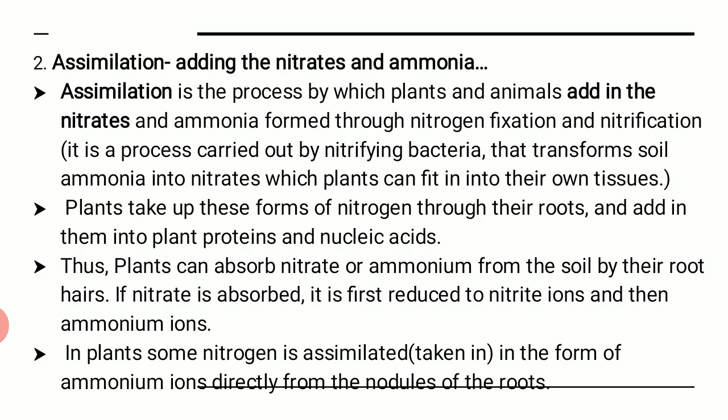Or maybe the vegetables to us. If in the plant some nitrogen is assimilated, that means taken in the form of ammonium ions directly from the nodules of the roots.